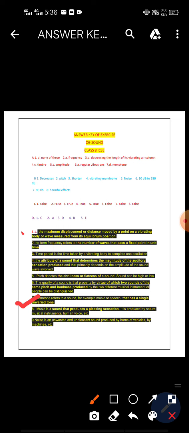And the second one, identify the sounds with the same pitch. Here pitch depends on frequency, so you have to check the frequency part. From the figures we can say figure 2 and figure 3 have the same time period and also the same frequency, that means they have the same pitch. The third one, identify the most shrill sound. Most shrill sound means the frequency is more. Figure 1 has less time period, that means high frequency. So figure 1